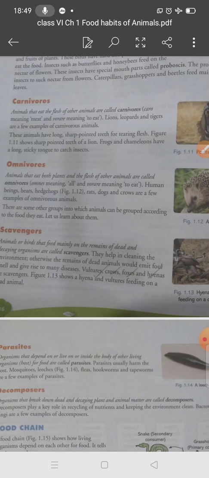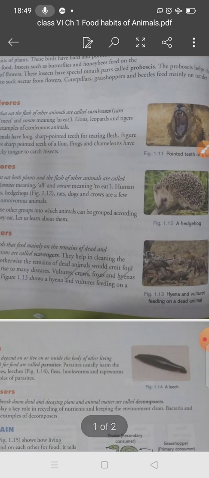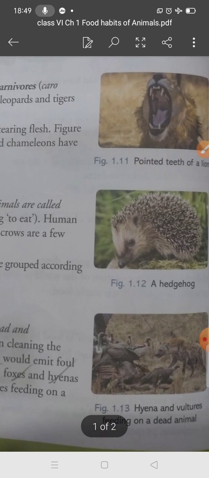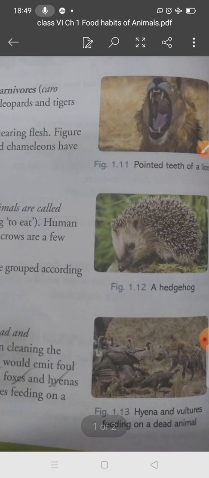Students, what about the teeth of carnivorous animals? They have well developed canine teeth. You can see this picture also, the pointed teeth of a lion. They have long, sharp, pointed teeth for tearing the flesh. So these are some examples of carnivorous animals.